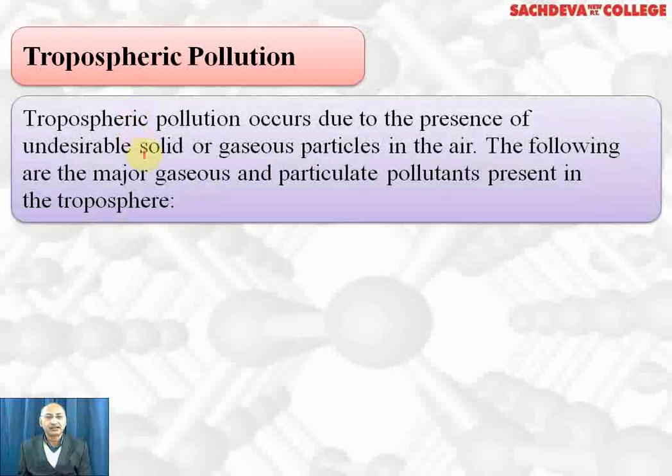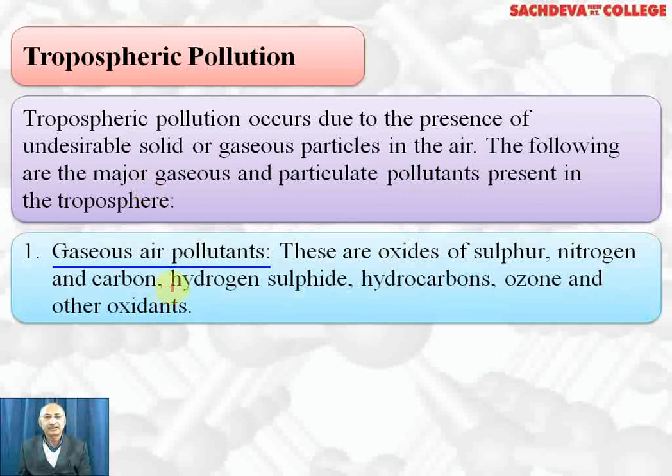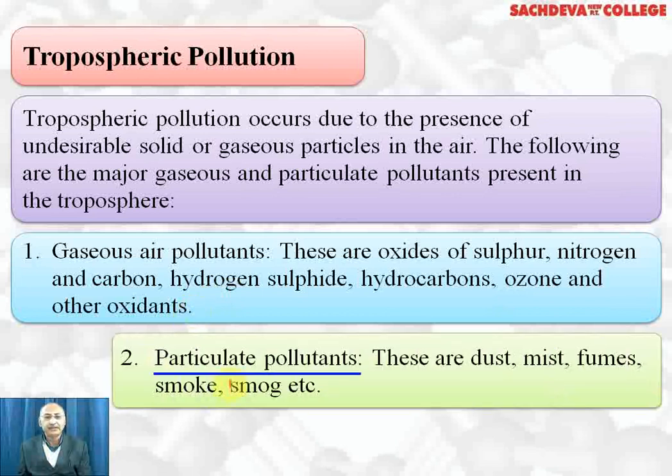Tropospheric pollution occurs due to the presence of undesirable solid or gaseous particles in the air. The following are the major gaseous and particulate pollutants present in the troposphere, which we will take up each in detail, their sources and their effects. Gaseous air pollutants: the oxides of sulfur, nitrogen and carbon, small amounts of hydrogen sulfide, hydrocarbons, ozone and other oxidants. Particulate pollutants include dust, mist, fumes, smoke, smog, etc.